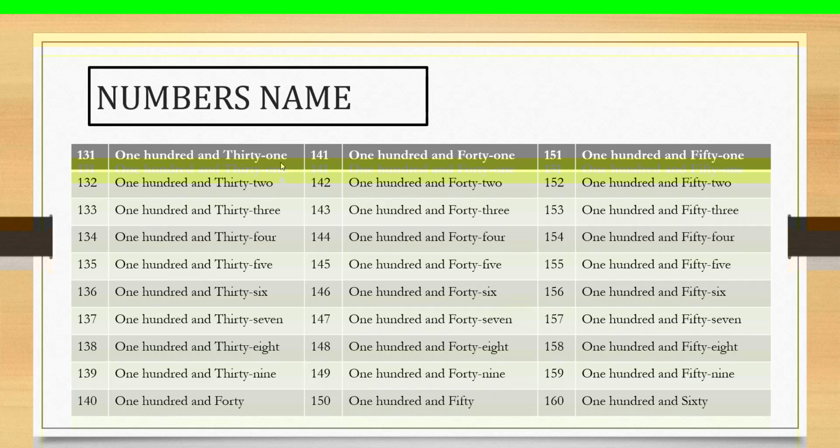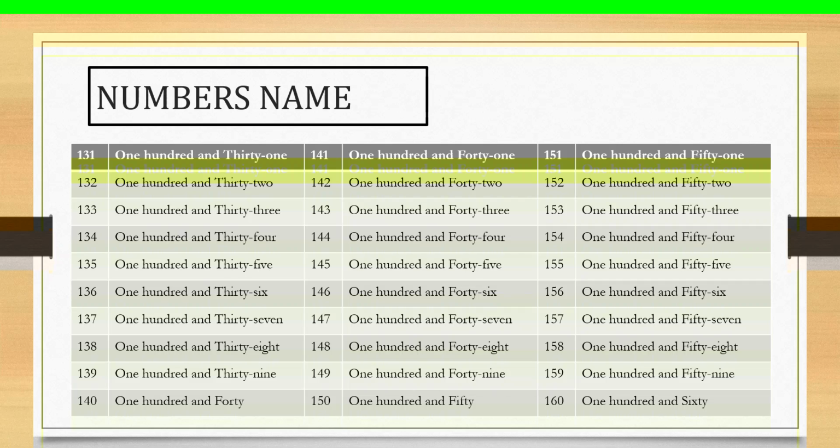Also read the spelling. 131: one hundred and thirty-one. Then next 132, 133.